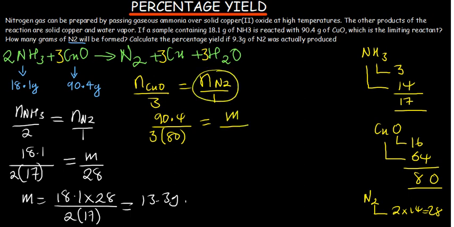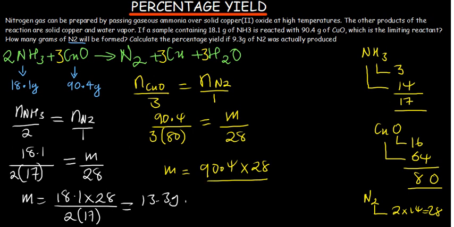The molar mass for nitrogen is 28. So therefore the mass is going to be 90.4 multiplied by 28, and then divided by 3 multiplied by 80.